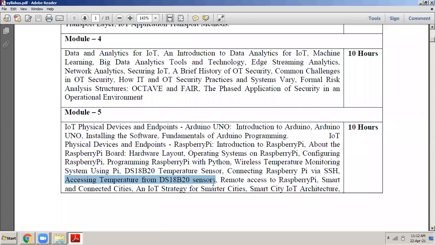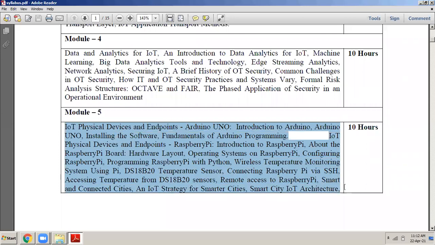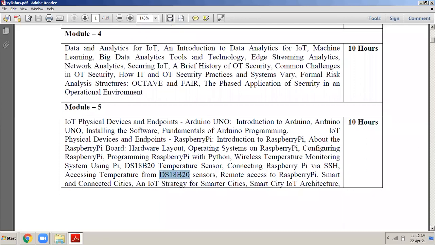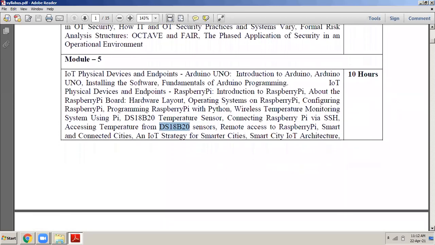When you do it practically, only then you will have an appreciation for that subject. Okay, so this is all again theoretical. You will be learning this as theoretical. There is no lab associated. So we will be learning one thing, how to access temperature using the DS18B20 sensor with the Raspberry Pi. So the fifth module completely depends upon two technologies, Arduino and the Raspberry Pi. Arduino, we will be learning only basic things. Raspberry Pi, we will be going into a little more detail, and we will be interfacing the DS18B20 temperature sensor with the Raspberry Pi.